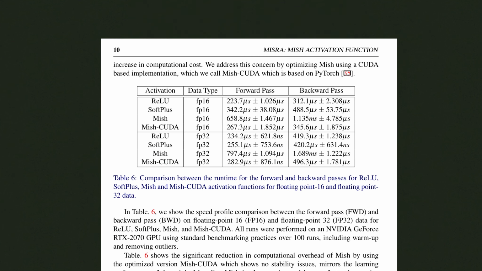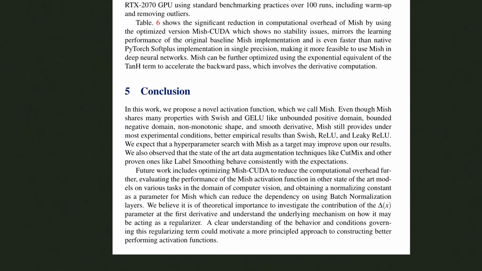In terms of the computational costs, they focused on a CUDA-based implementation in order to optimize Mish, and based on the results that they report, Mish is actually efficient to run as well. Which concluded the discussion that their implementation of Mish, which they call Mish CUDA, is a pretty good thing to use in deeply connected neural networks and computer vision, and possibly beyond.